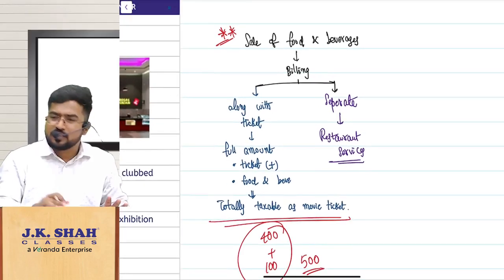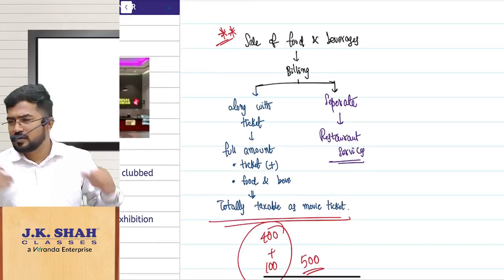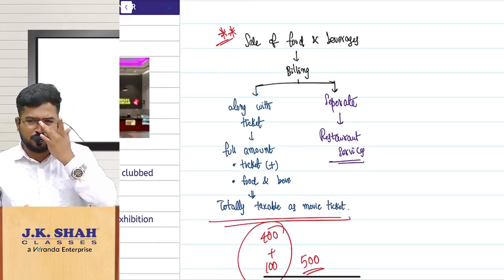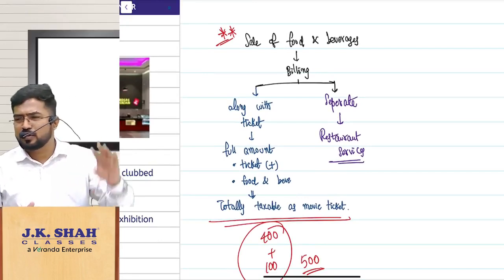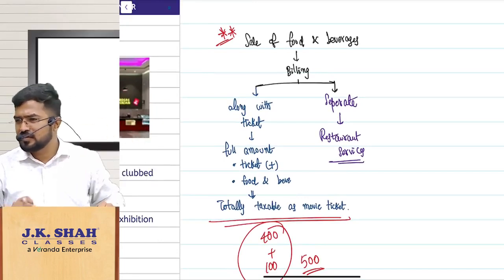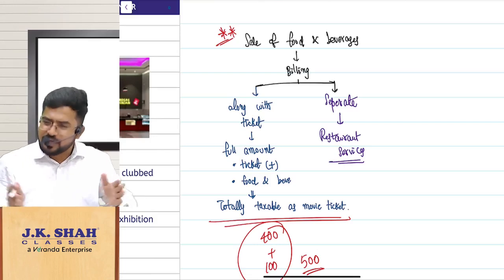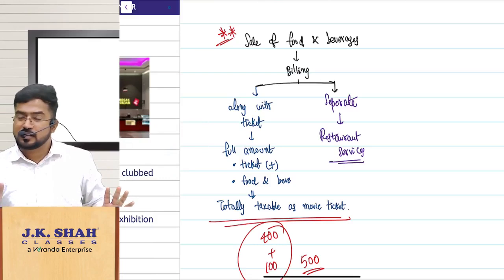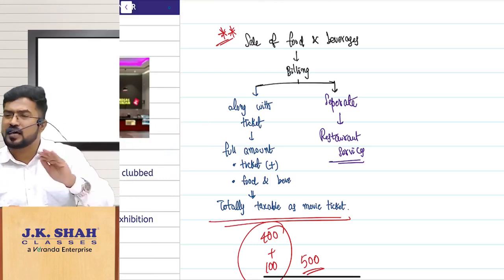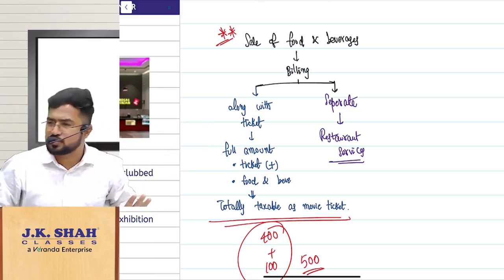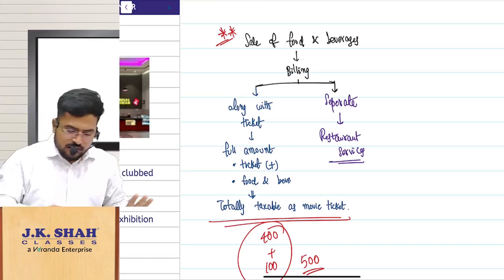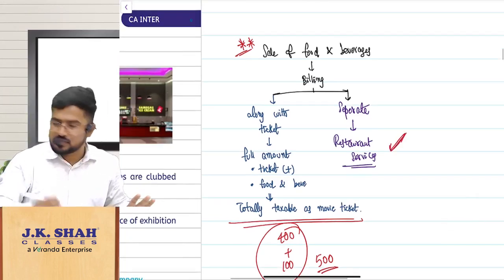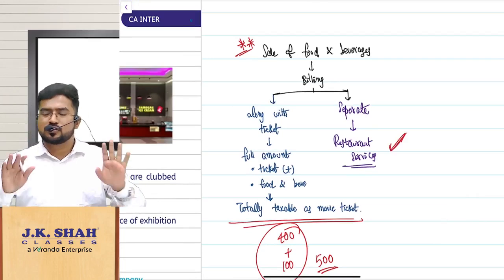Sir, what if I am billing separately? My audience who are coming for the movie are very active fellows, purchasing tickets separately, coming to the theater. During the break, they are getting up from their seats and going and buying the snacks. Then it is treated as if I am providing restaurant service to them. So the law says treat it like restaurant services. Are you understanding the point, ma?